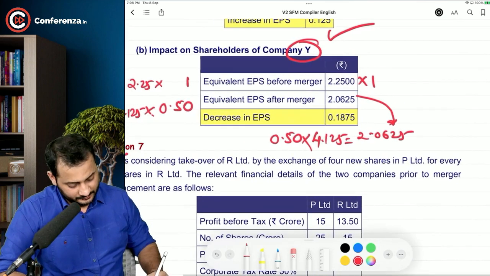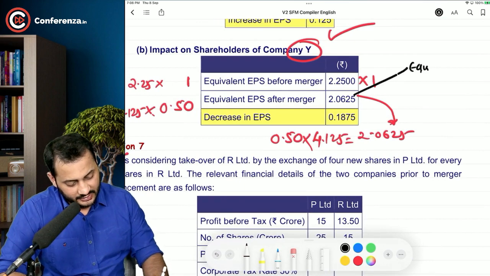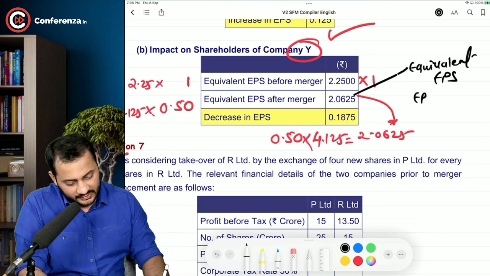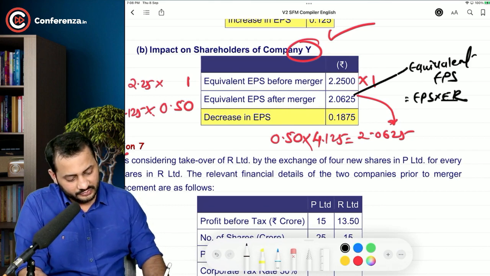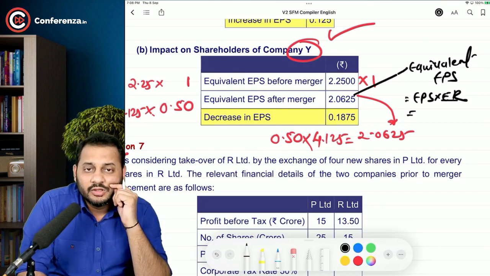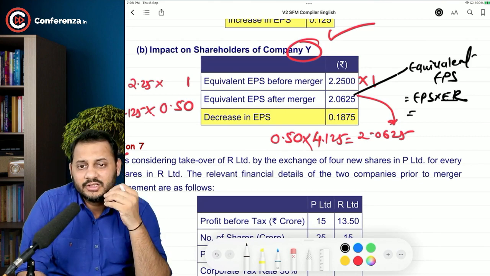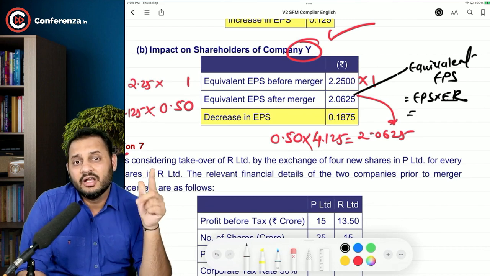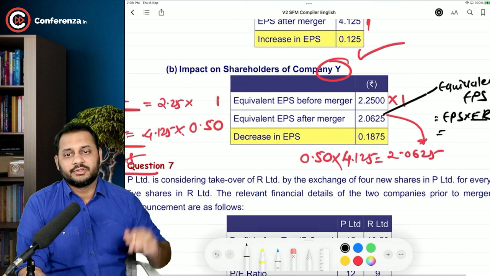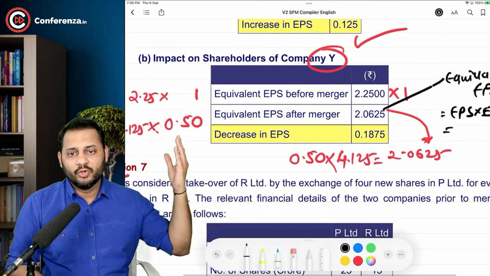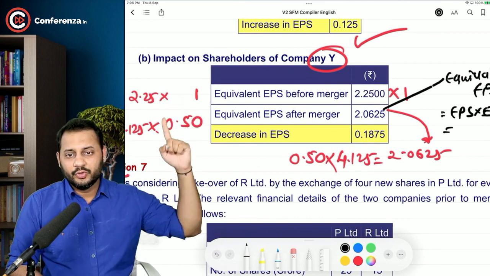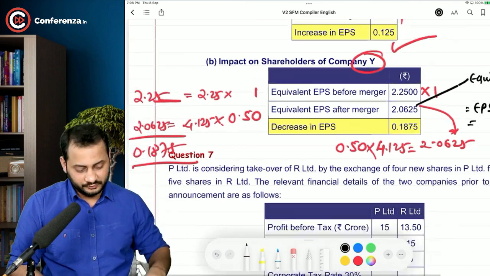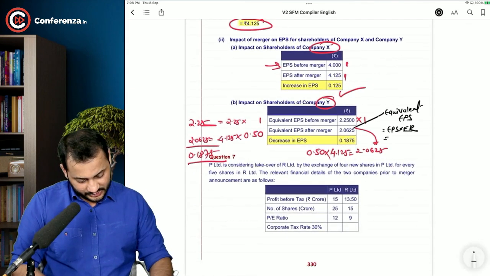This is called equivalent EPS. When you multiply the EPS after merger with the exchange ratio, that will give you the equivalent earning per share. That means how much a shareholder holding one share previously is earning after the merger. This much. Practically speaking, obviously you won't be holding 0.5. Instead of 2, you can compare it with 1. You will still get the loss. That will double. Okay, sir. That's the question.